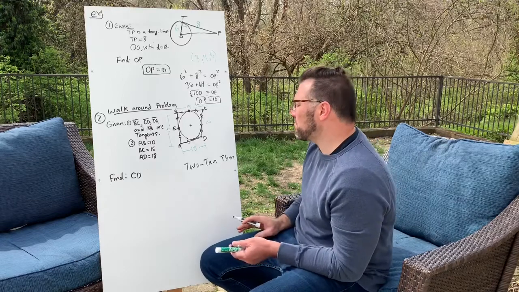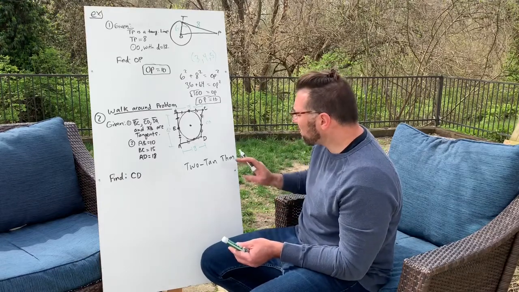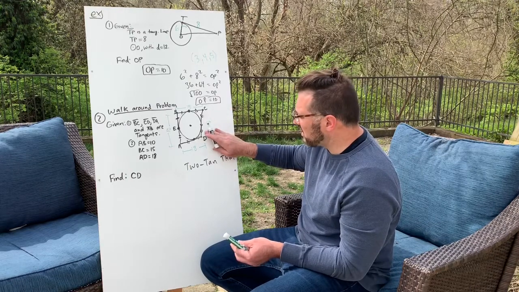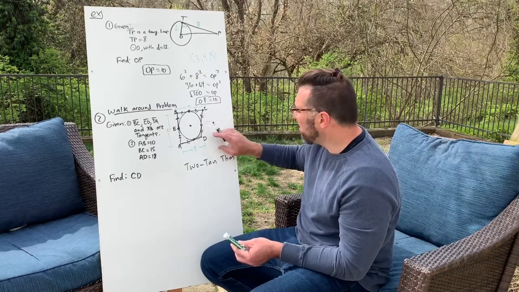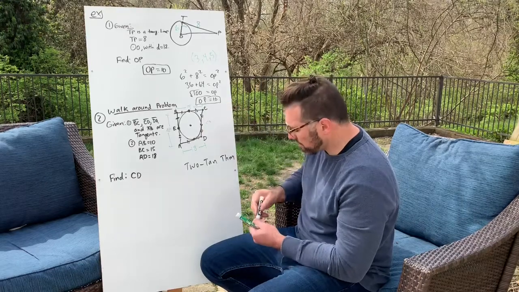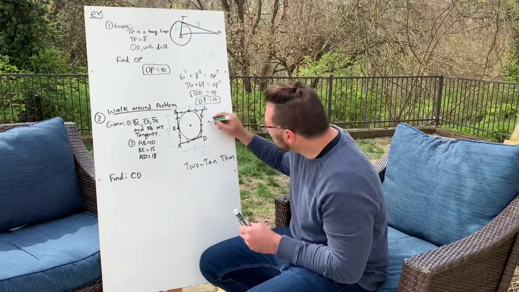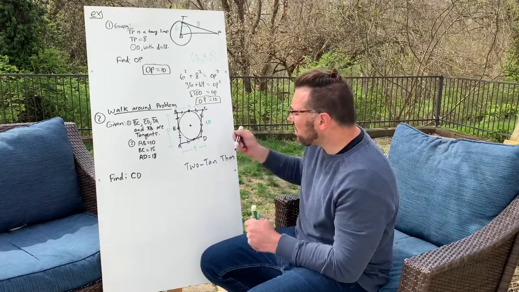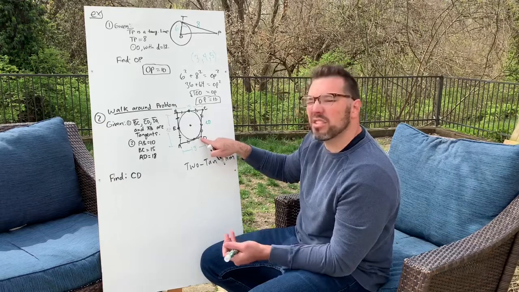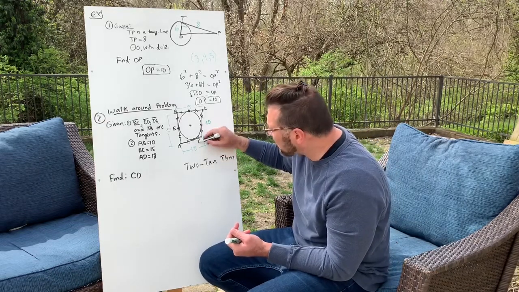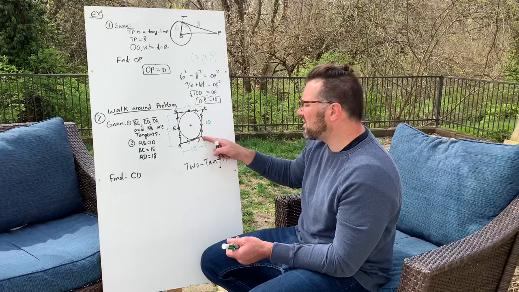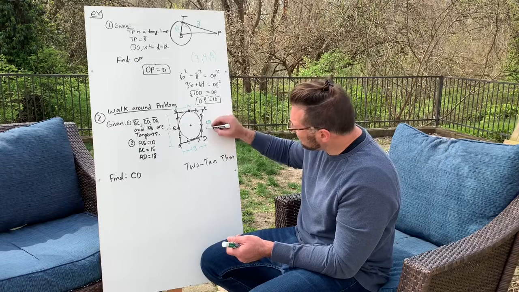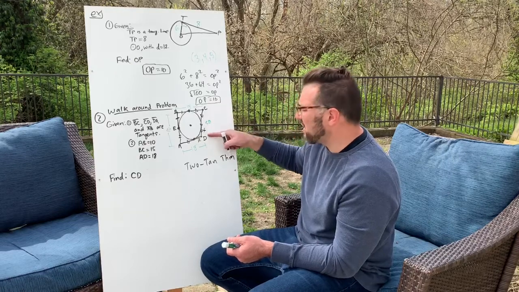The trick to solving this problem is to start, I like to start with the thing that I'm trying to solve. You could either start with this piece of CD or this little piece of CD. So I'm trying to solve for CD here, so I'm going to start here. They call it a walk-around problem because you start by saying that this little segment is some value. Let's call it X. We don't know what it is exactly, but we know that we can call this segment X. Am I right? Which means that if that's X, then that's X. Okay, then this little segment is X as well.